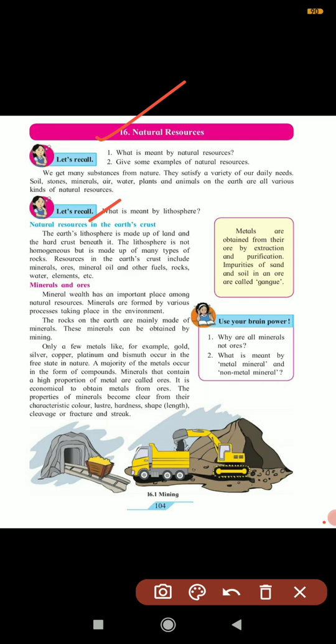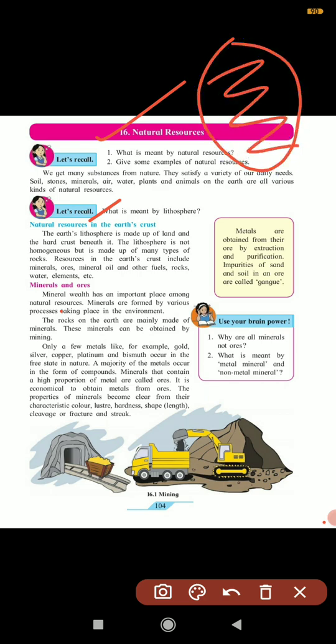Again, what is actually present here? Lithosphere is made up of land and hard crust beneath it. Whatever the layer is, it is not a homogeneous layer. Homogeneous means it is one kind, but the lithosphere is not homogeneous. It consists of many types of rocks, soil, stone, all things are present, so it is a heterogeneous layer. Resources in the earth's crust include minerals, ores, mineral oils, other fuels, rocks, water, and elements. These are all present in the lithosphere.